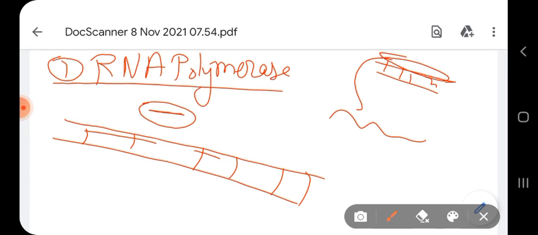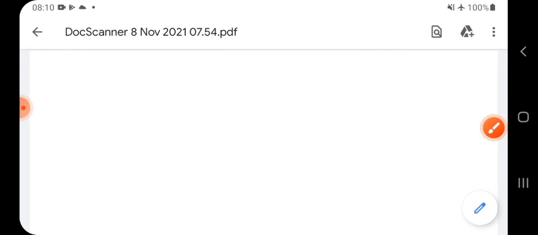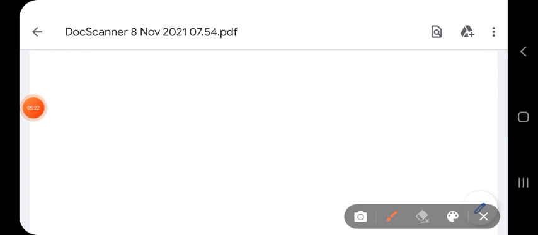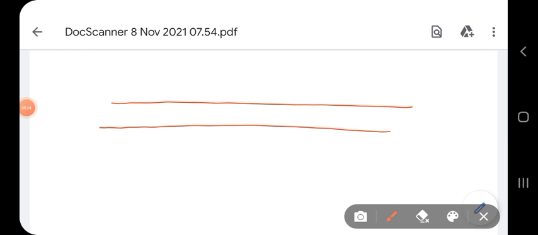They have some sort of mechanism by which they complementarily bind with suitable regions on the DNA where the transcription process will be initiated, and those regions are called promoters. If this is a transcriptional unit, there are certain regions in the DNA known as the promoters.